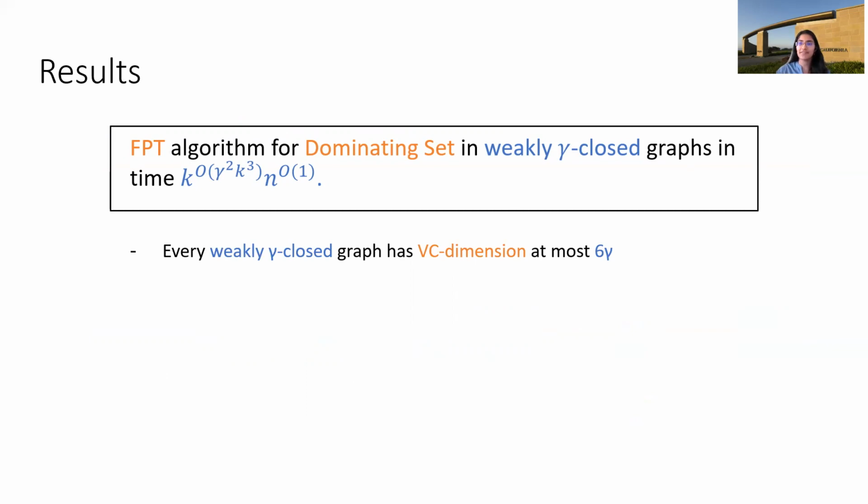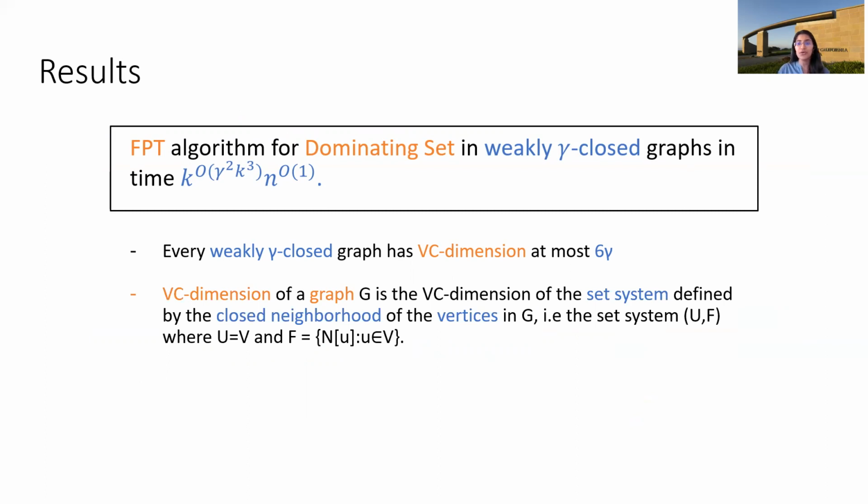And we also obtain other results along the way. We show that every weakly gamma closed graph has VC dimension at most 6 gamma. For those of you who know what VC dimension is for a set system, the VC dimension of a graph is nothing but the VC dimension of the set system defined by the closed neighborhoods of the vertices in G. What do I mean by this? It is the set system where the universe is the set of all vertices in the graph, and the family contains the closed neighborhood of a vertex for every vertex in the graph, right?